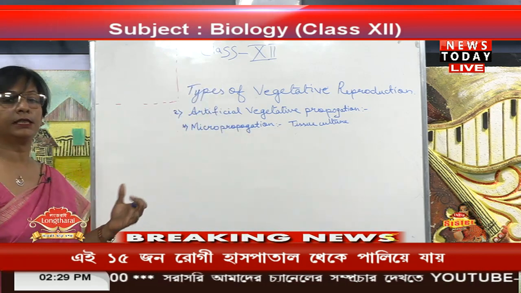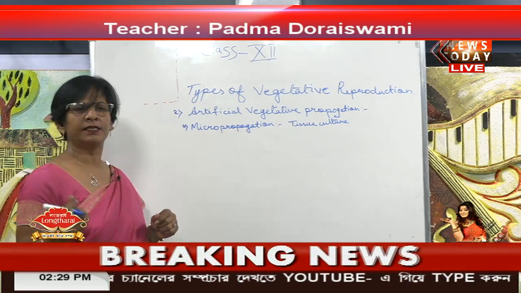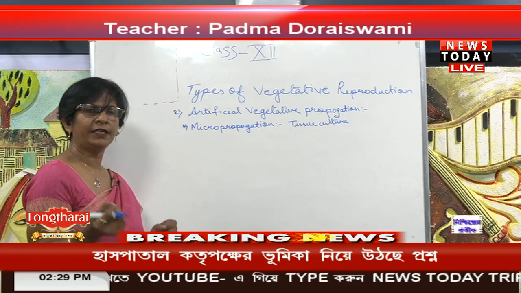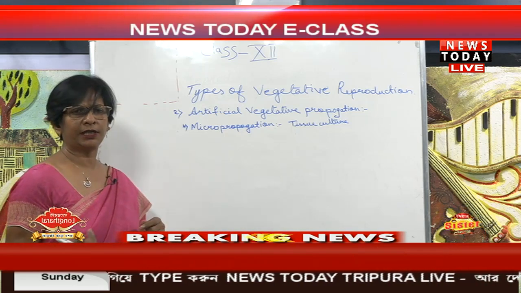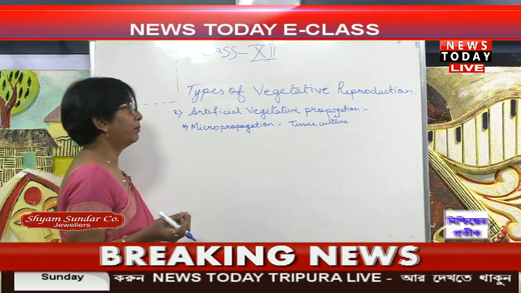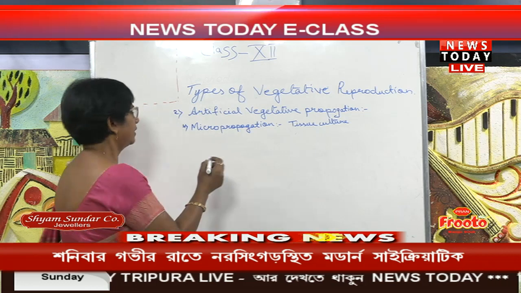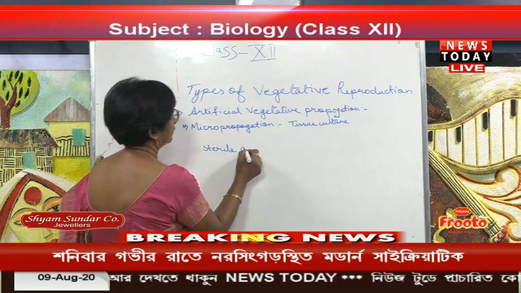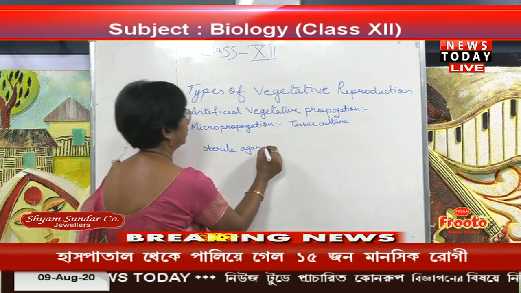Tissue culture. Here we take any cell or any tissue of the branch of any desirable plant. We take the meristematic tissue at the tip of the branch and just put it into the sterile agar nutrient solution.